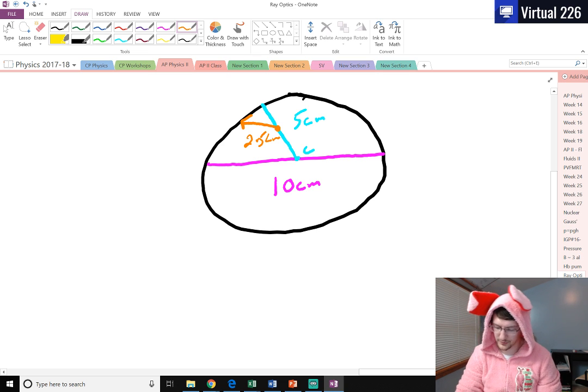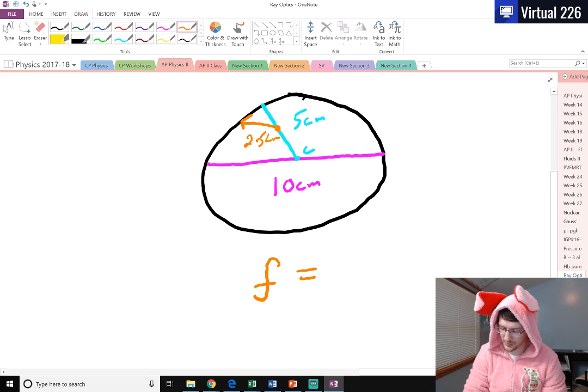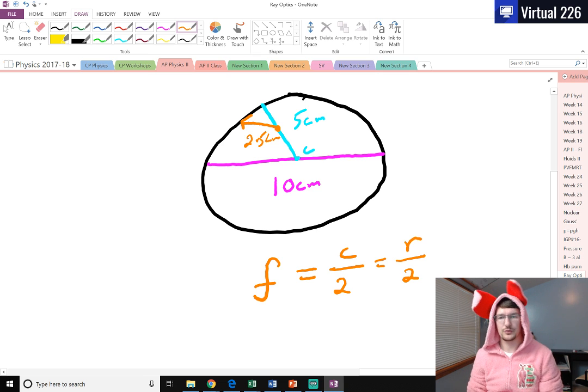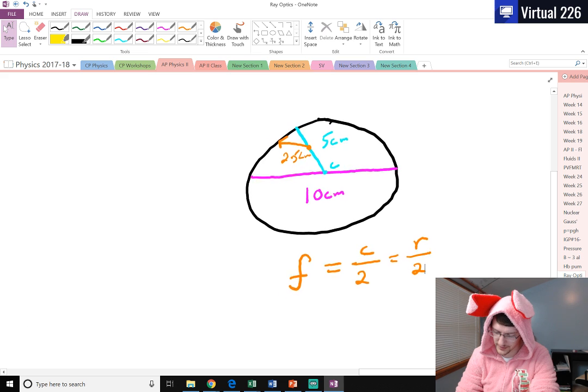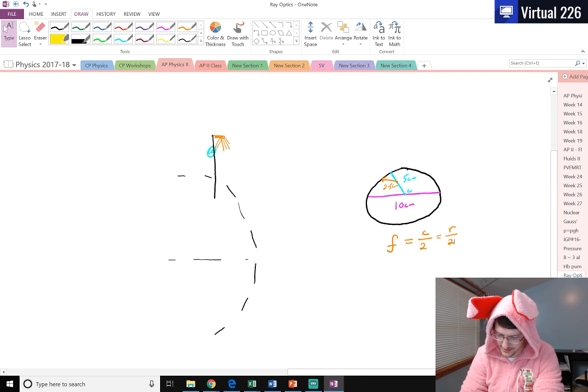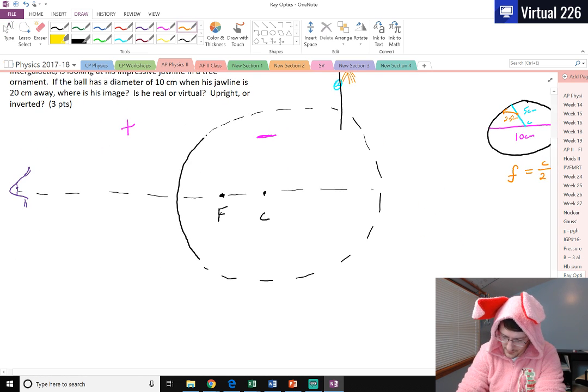Okay, so we need to be careful there. Remember, the focal length is always the radius of curvature over 2. So we need to be careful about what we're using for our focal length. Our focal length in this case, right here, is 2.5 centimeters.